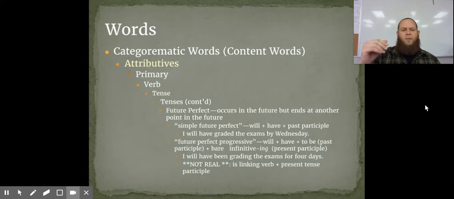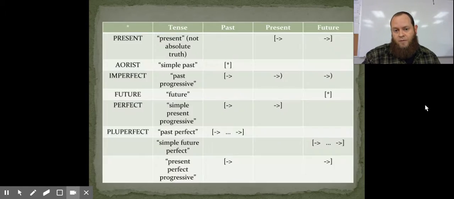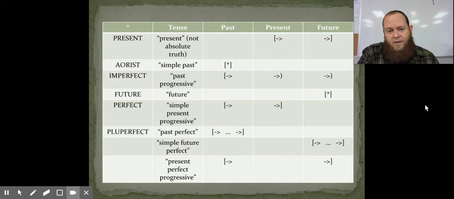And then we've got the future perfect progressive, where it gets even more convoluted. You've got the will, a marker of the future tense. You've got have, so it's perfect, future perfect. And then to be in the past participle form, so been, so will have been. And then the bare infinitive with the -ing, so you've got that participle. So, I will have been grading the exams for 4 days. Again, not a formal tense. And this is that chart that I promised you there at the end.